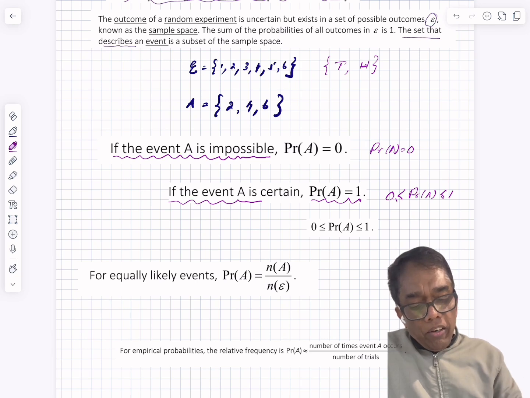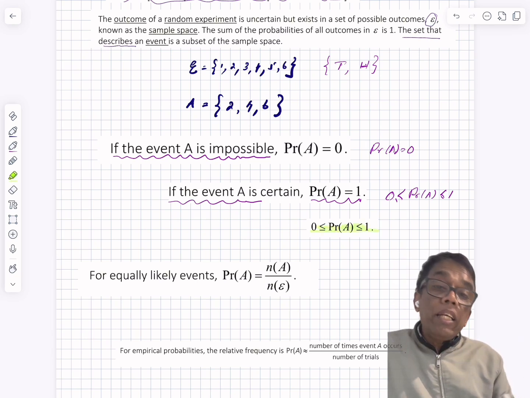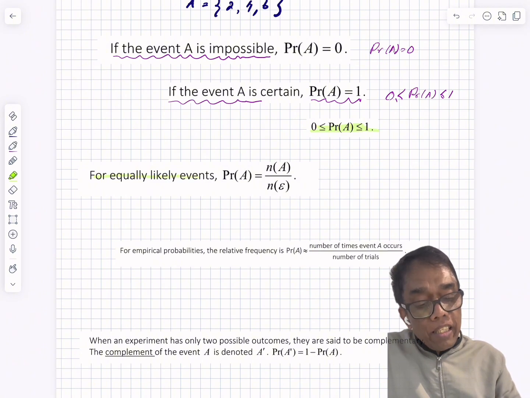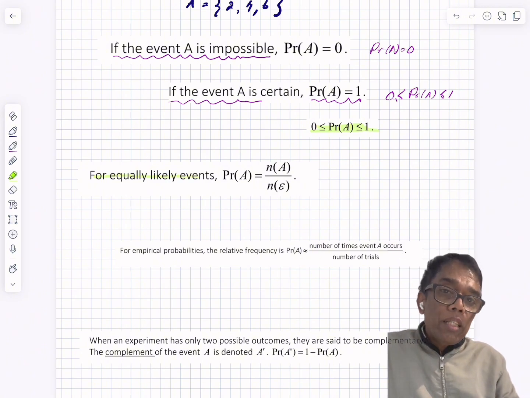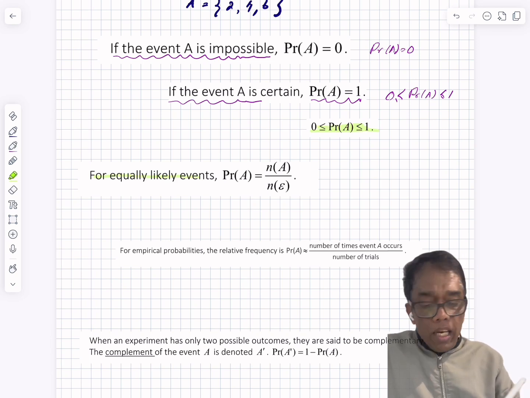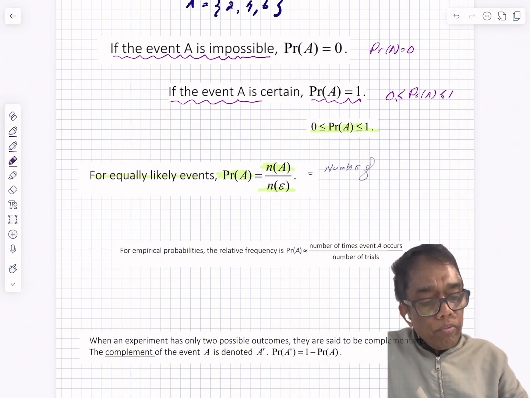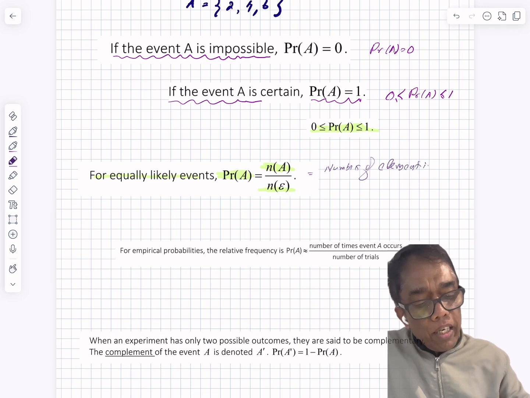For equally likely events, the probability of the event A is the number of elements in A divided by the total number of elements in the sample space.